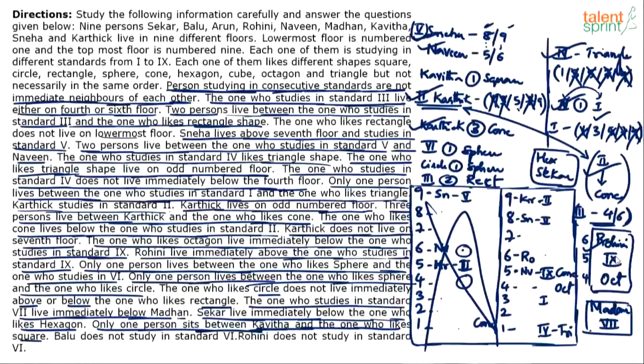Then similarly try to fix Madhan and 7th. Madhan and 7th can take these two, fine. Madhan and 7th cannot come here. Madhan and 7th can come here. So Madhan can either come on the 3rd floor or the 7th floor. You see, Madhan on the 3rd floor and 7th class on the 6th floor, or Madhan on the 3rd floor and 7th class on the 2nd floor. That is possible.